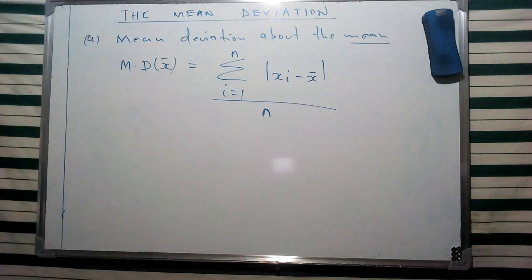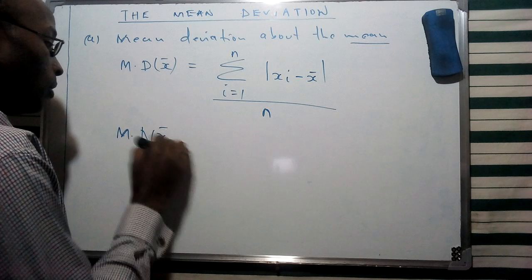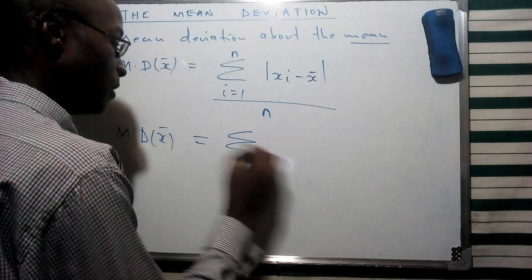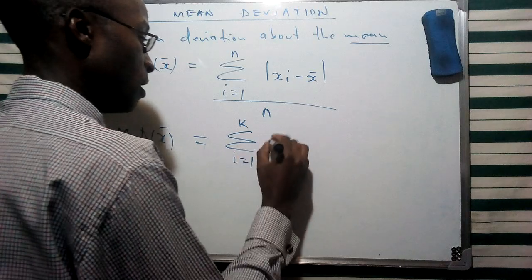In case we are given a frequency distribution that constitutes classes, we can give a second variation of this mean deviation about the mean, given in terms of the summation from i equals 1 to the number of classes.